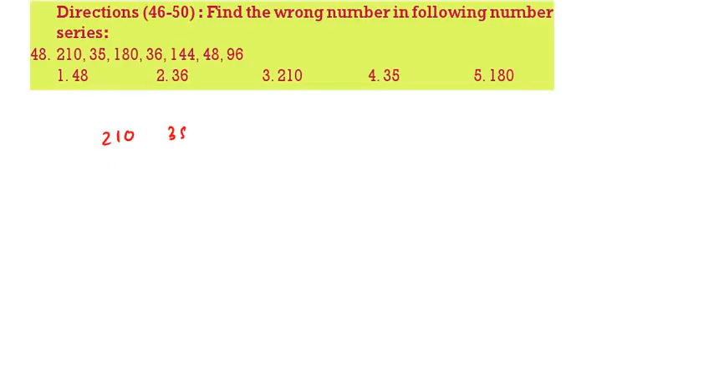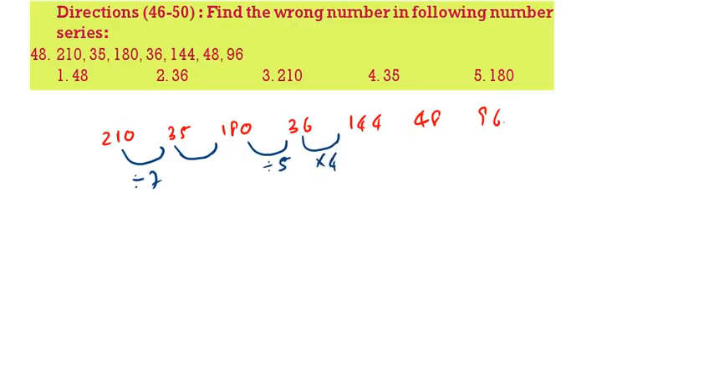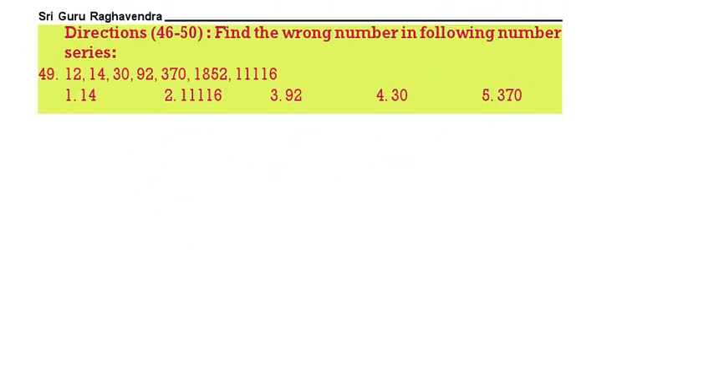$210, 35, 180, 36, 144, 48, 96. So 210 divided by 7. Next, 180 divided by 5. This is into 4. This is divided by 3. Similarly, this should be into 6. 35 into 6. Or else 210 divided by 7. What is 210 divided by 7? 30. 30 into 6, 180. So 35 is the wrong number.